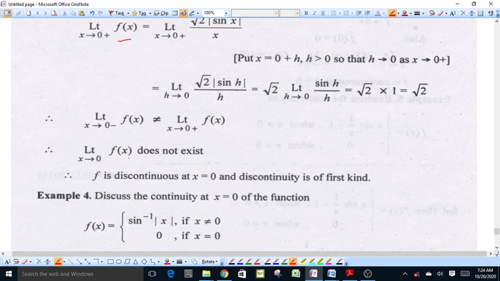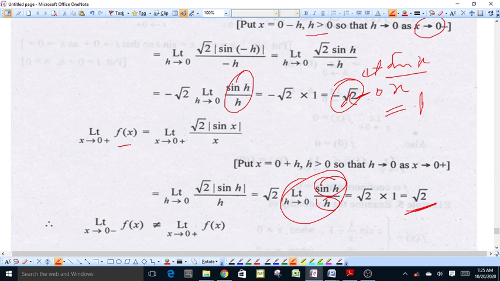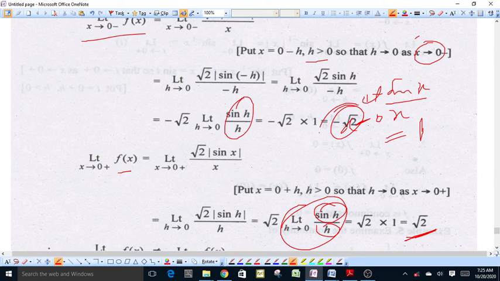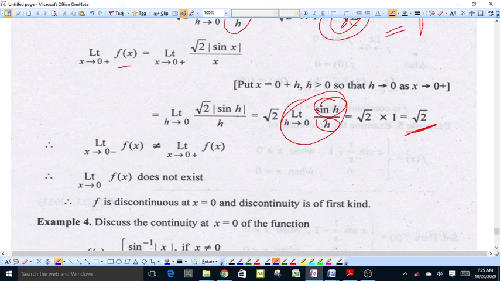This right limit becomes equal to limit h approaches 0 under root of 2 into modulus of sin h upon h. Because h is positive, therefore sin h will be positive, and modulus of sin h will be equal to sin h. Sin h upon h, limit h approaches 0 will be equal to 1, and the right limit of the function will be equal to plus under root 2, because left limit of the function is minus under root 2 and right limit of function f(x) is plus under root 2.